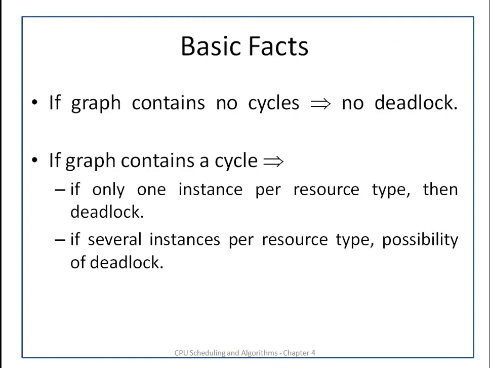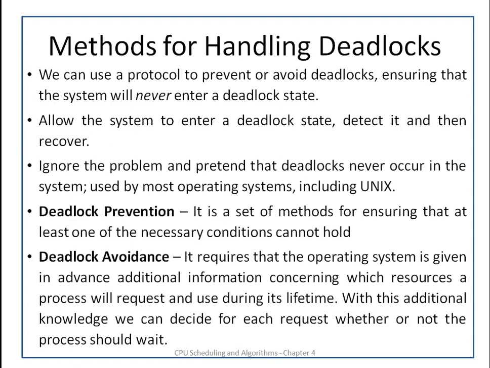So from this resource allocation graph, we can conclude that if the graph contains no cycle, there will not be deadlock. And if the graph contains a cycle and there is only one instance per resource type, then deadlock will be there. And if there are several instances per resource type, then there is a possibility of deadlock. Thus the resource allocation graph helps us to identify whether there is deadlock or not.